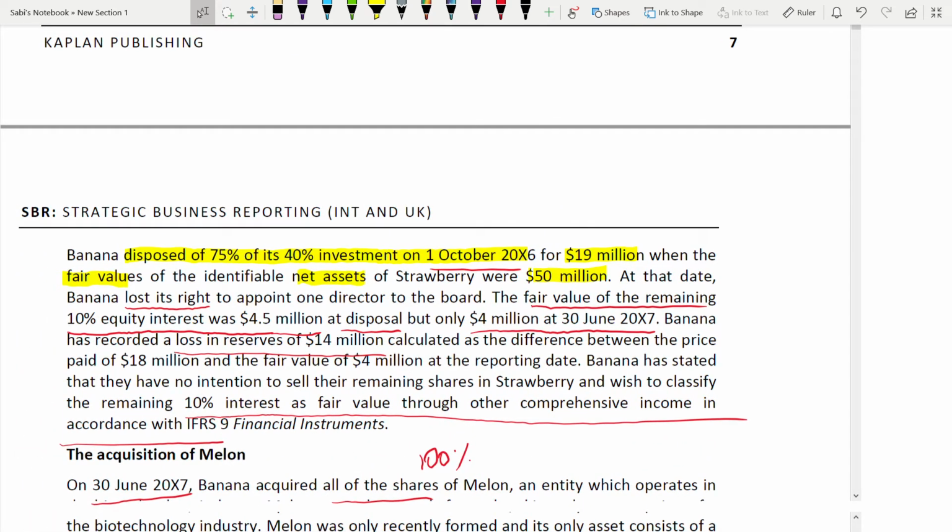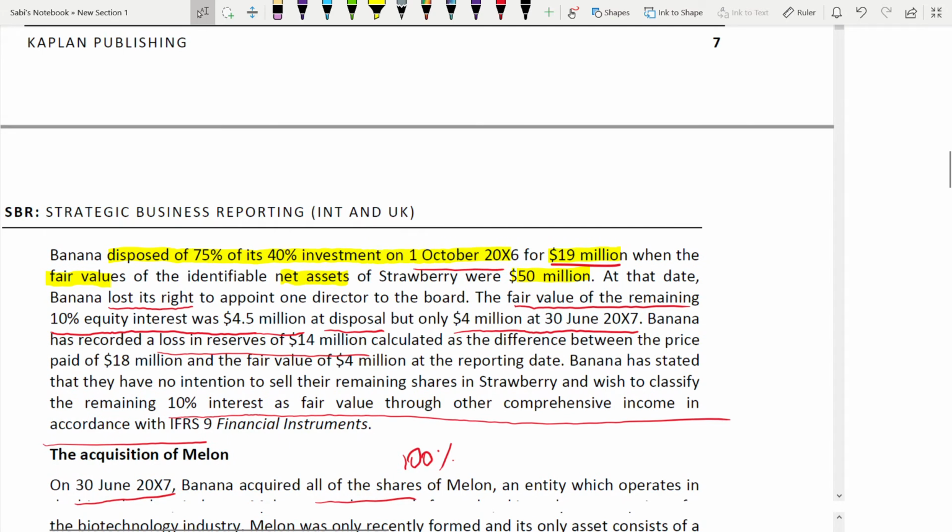The proceed here is 19 million. You disposed of for 19 million. This is the proceed. And what is the fair value retained? How much is the retained fair value? It is 4.5, because the fair value of the remaining 10% is 4.5.